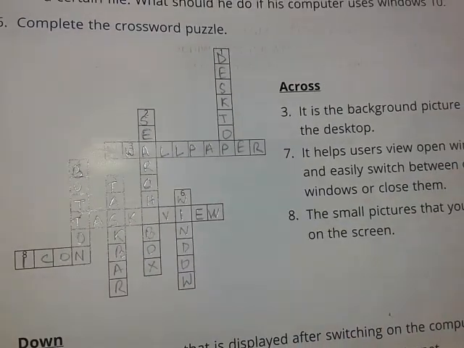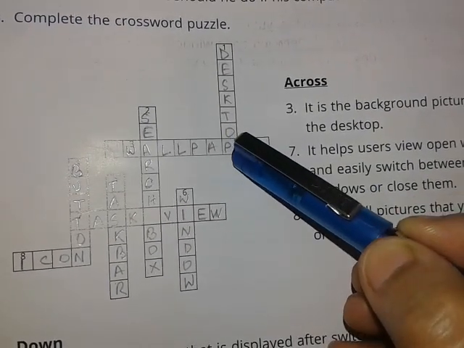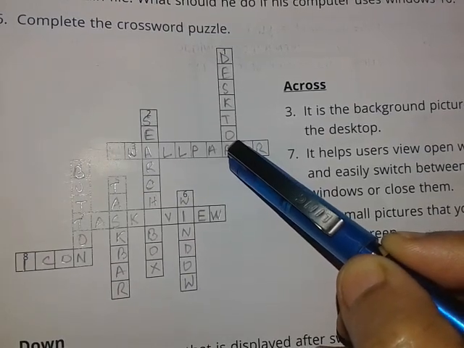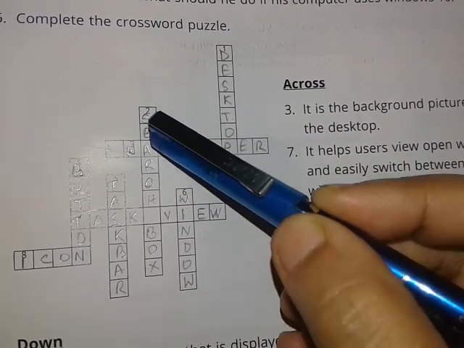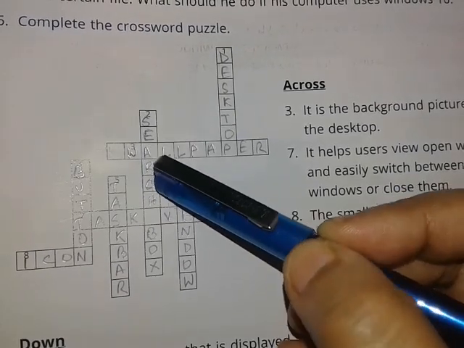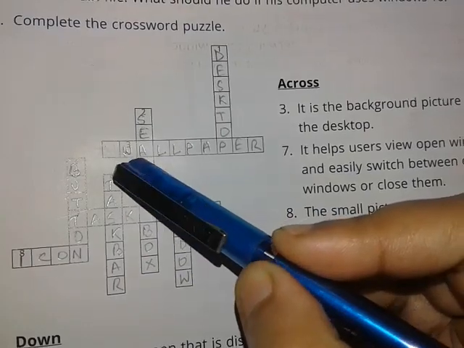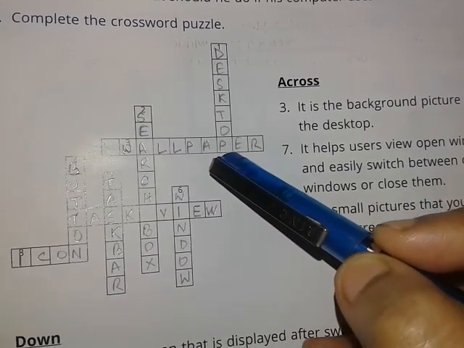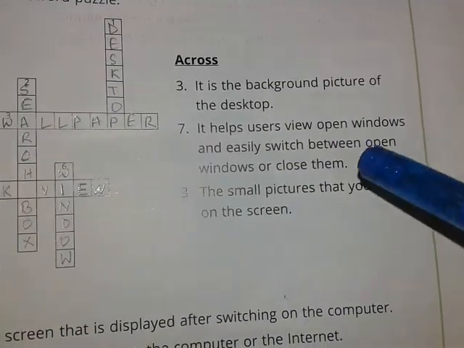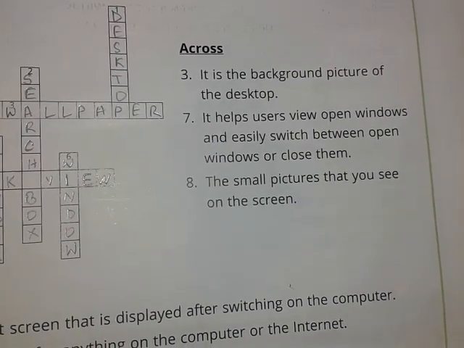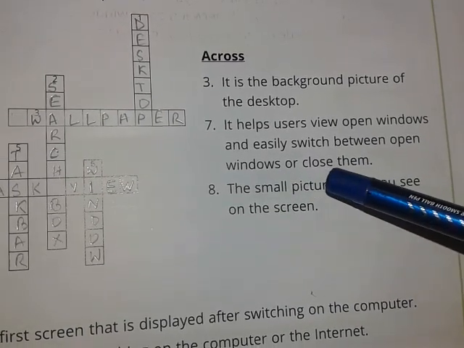While writing this, you will see that this P from top will be written already. When you have written desktop, you have got this P already. When you have written search box, you have got this A already. So you will write W-A-L-L-P-A-P-E-R, wallpaper.